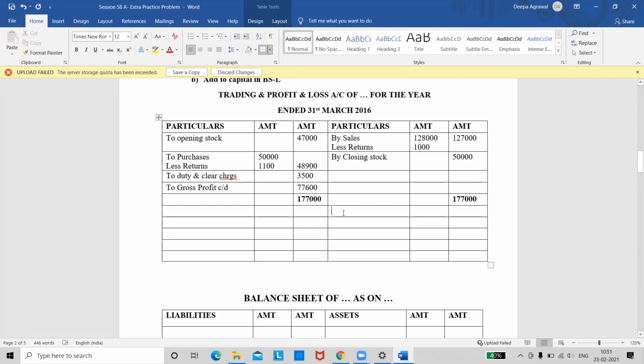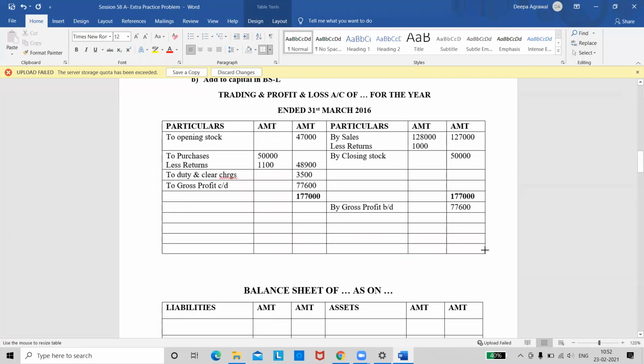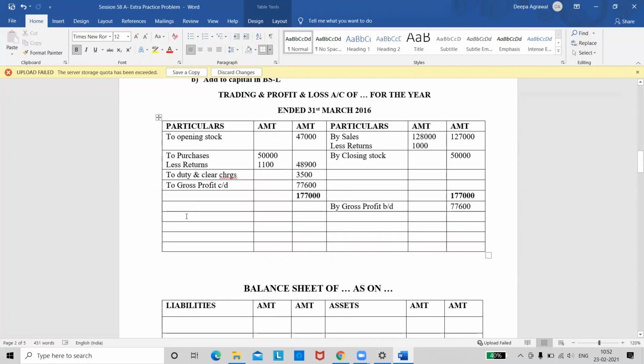So what should we do? We need to bring down our gross profit. So put the heading as by gross profit brought down on the opposite side, B by D, and we'll write the same amount, 77,600. Right? So from here our P&L account is starting. So tell me the entries for the P&L account now. See the trial balance and quickly tell me the entries. Where did we write P&L?